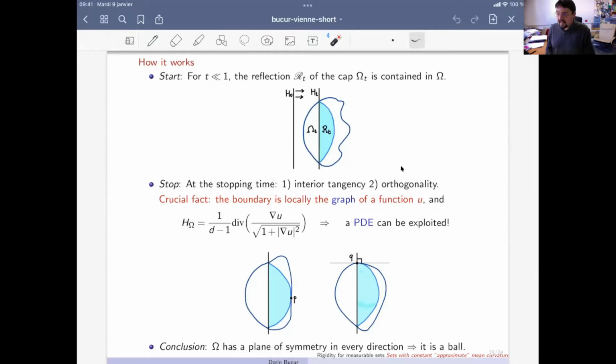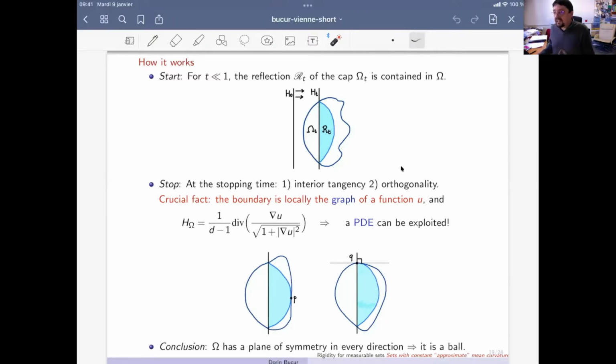Now, Alexandrov, in both situations, proved that the reflected set has to coincide with the original set omega, studying the nonlinear PDE of the mean curvature equation. And by some kind of maximum principle applied here, or by Hopf principle applied there, he proved the coincidence of the sets. And this being done in every direction, then omega was a ball.